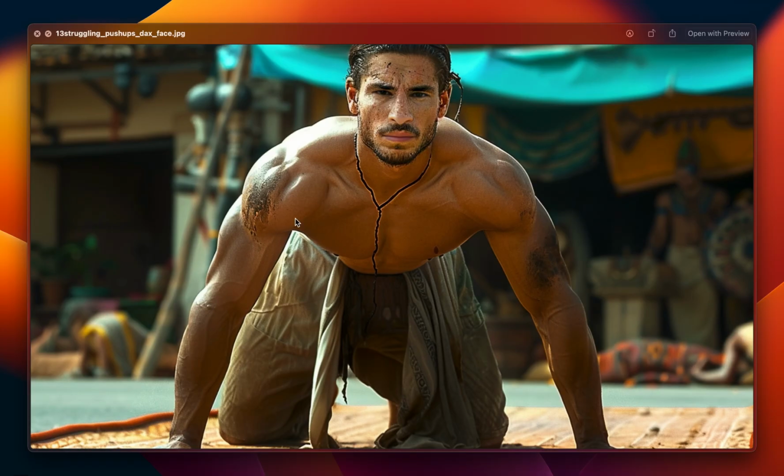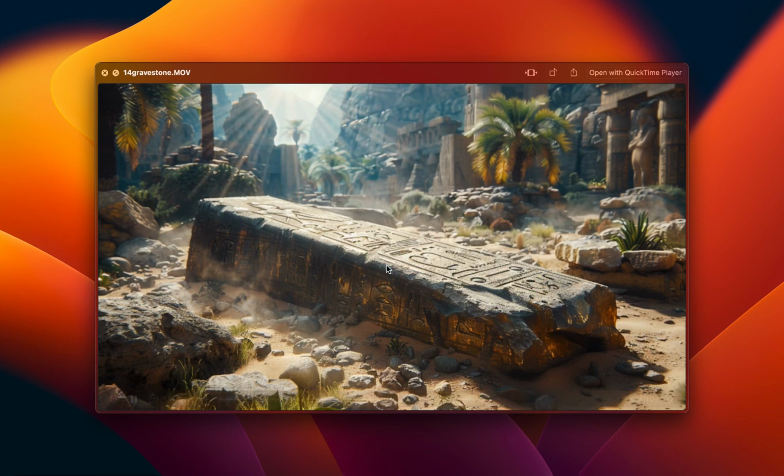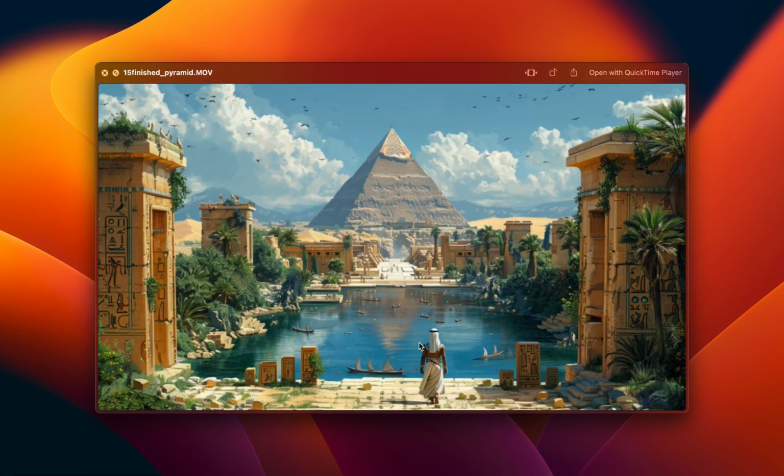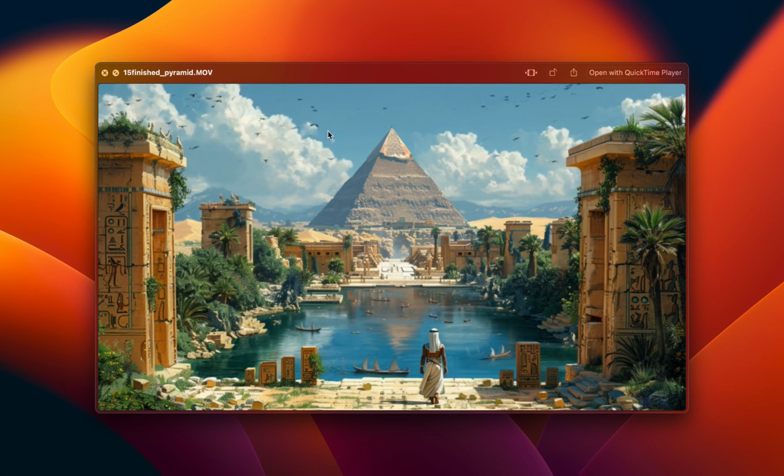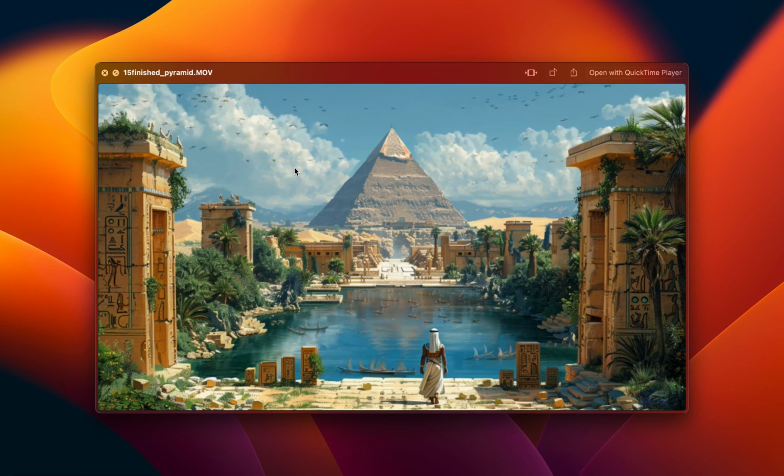This is also just a still image. And then for the gravestone, I simply have a sun shining. And then the last image is where we have this lake and the clouds and birds moving in the background.